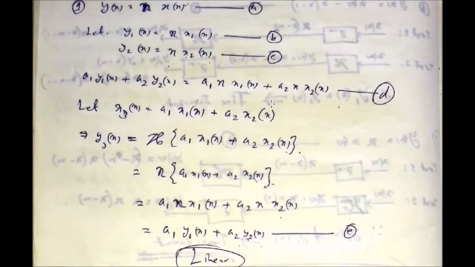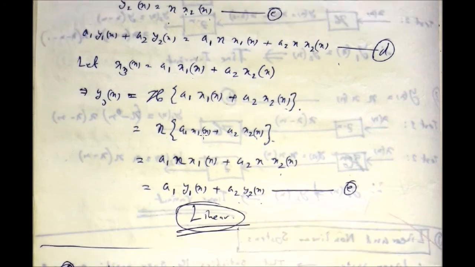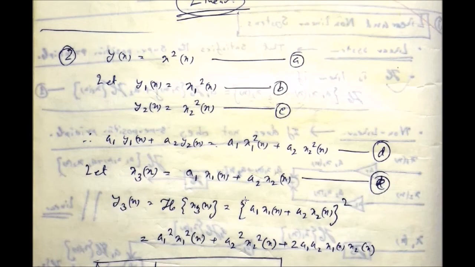So what will you obtain? This overall thing is given as the input, and you know that as per the system operation, input multiplied by n is the system operation. So this overall input multiplied by n is there. So simplify them and you can conclude that this one is the same as this one. So you can say it is a linear system.